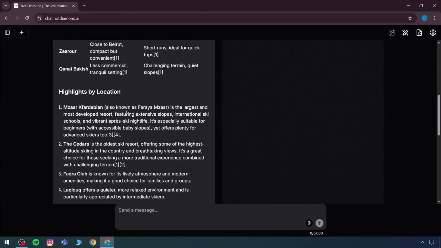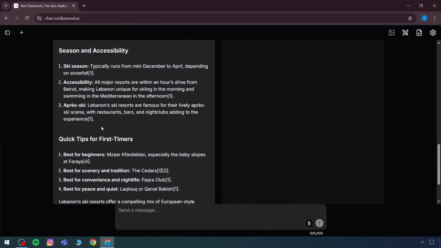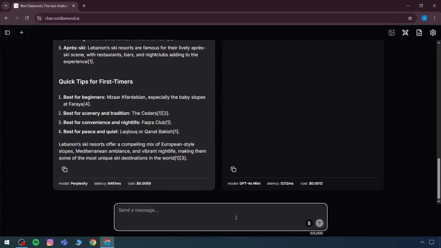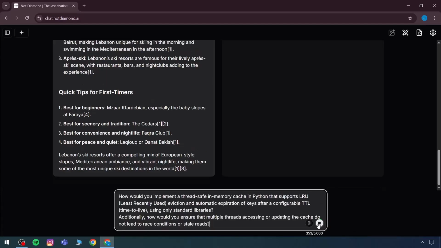Here, we had more tokens, and the response limit was also higher. All the references were included directly. So this is how it is going to function with Arena. Suppose we go to Arena and ask a question related to coding. We have a question here that is related to an option in Python, the question of thread safe in memory.